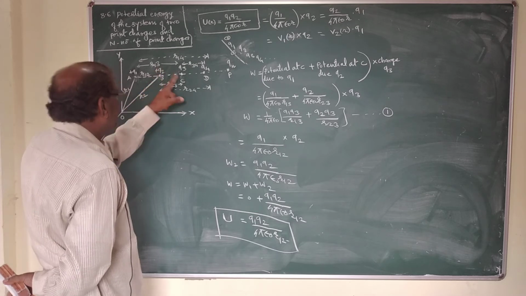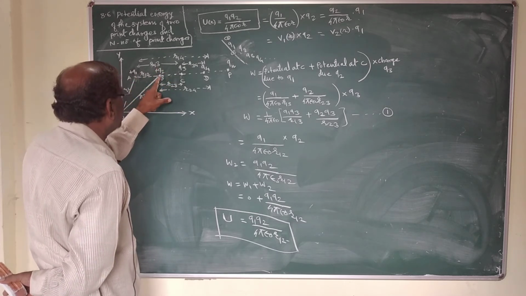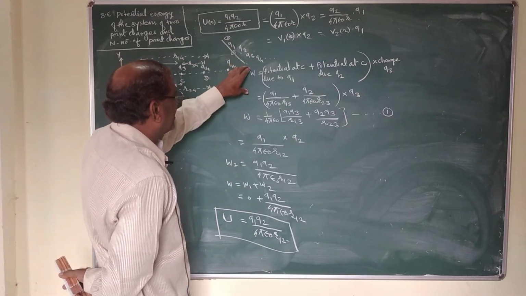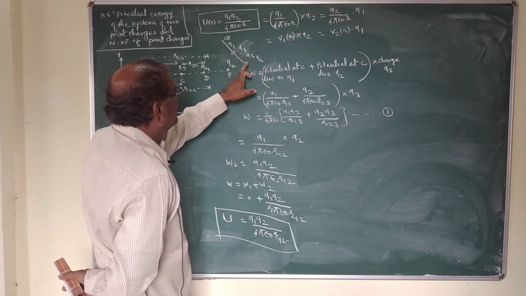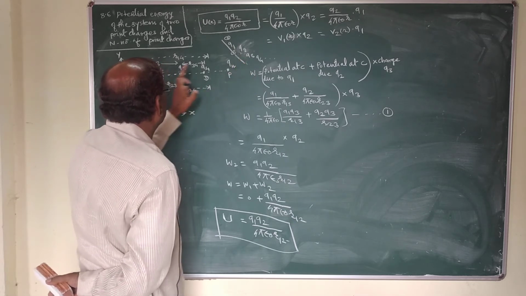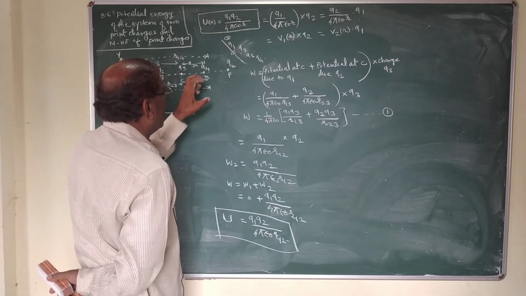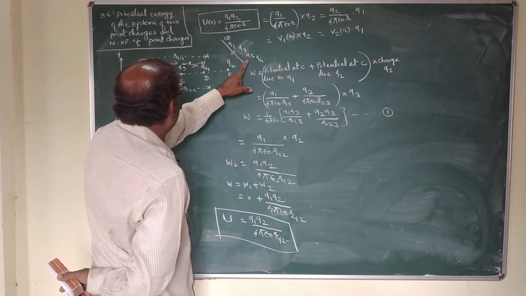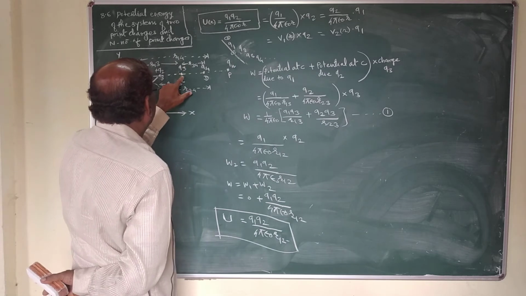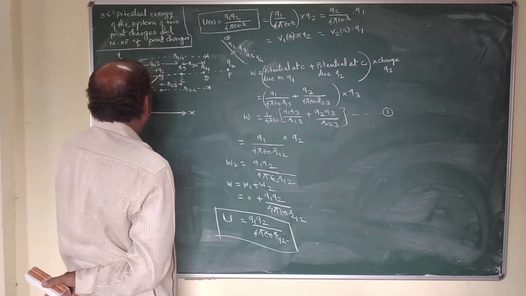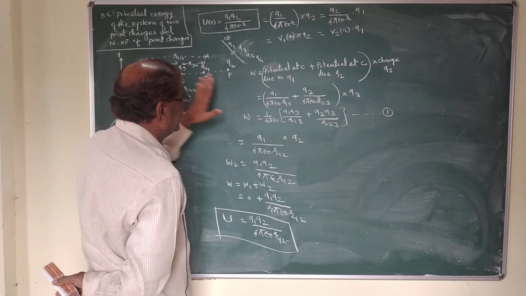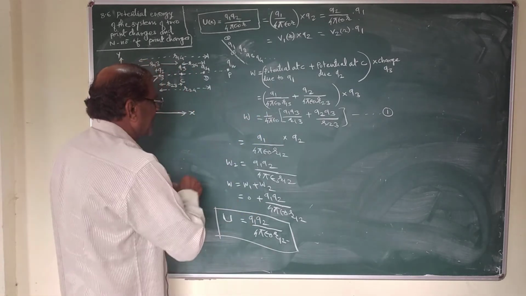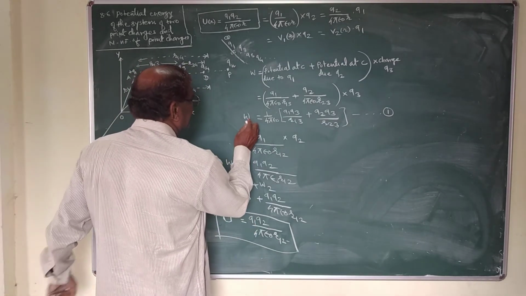So against the electric field of Q1 charge and Q2 charge, if we do some work, then this Q3 charge moves from infinity to point C. This work done on Q3 charge in bringing it from infinity to point C against the electric field of Q1 charge and Q2 charge is given by this much work. Now that is W3.